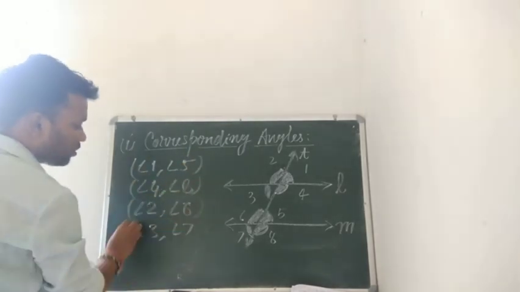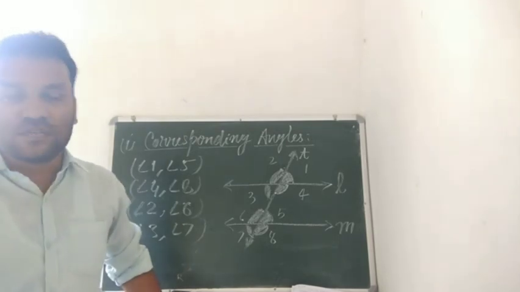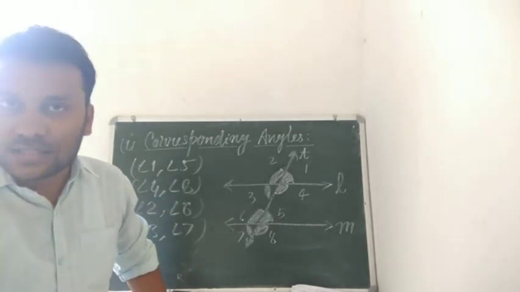These four pairs will be known as pairs of corresponding angles, and they will be equal.